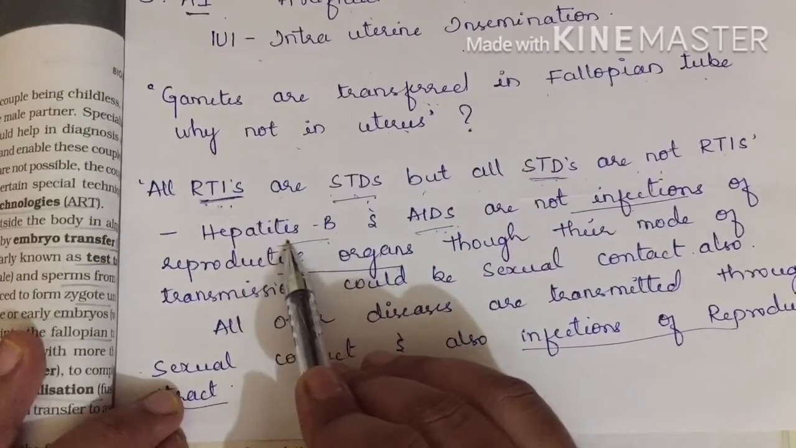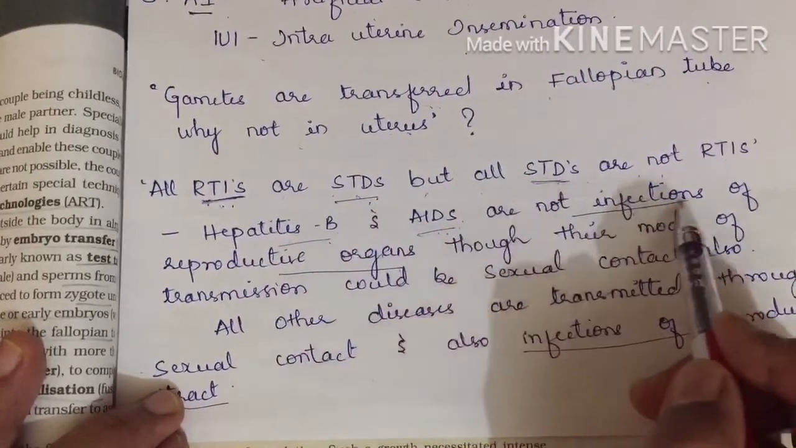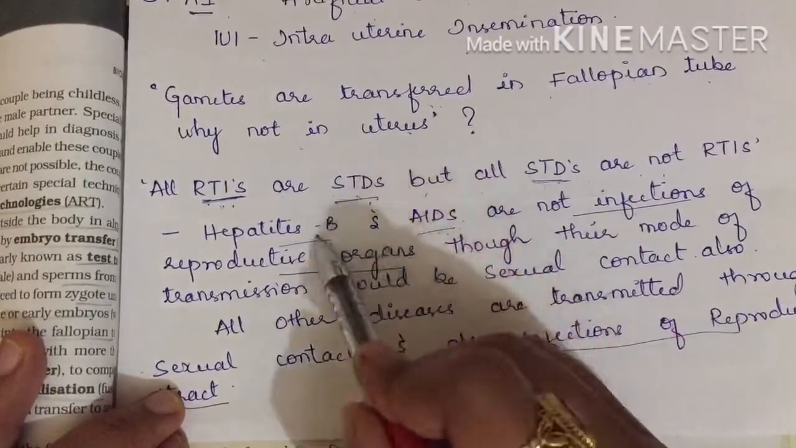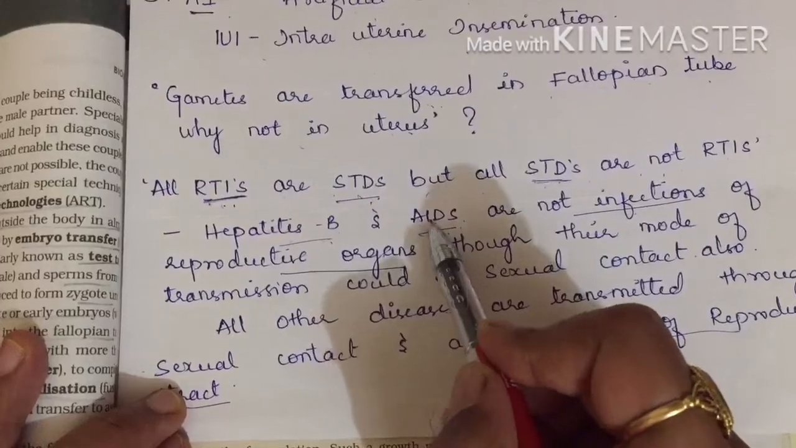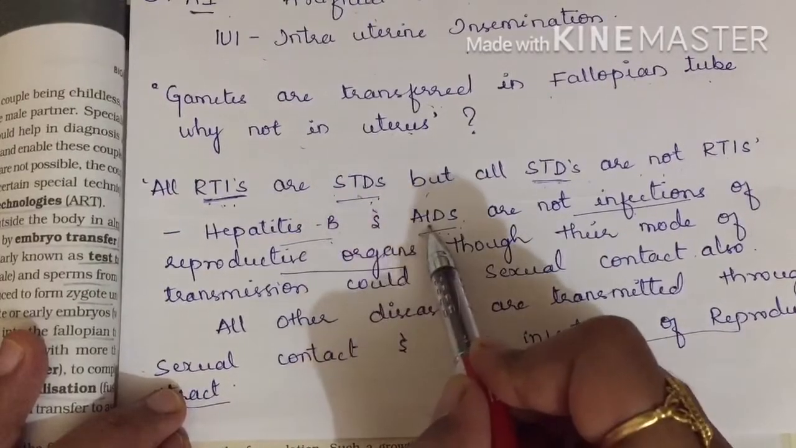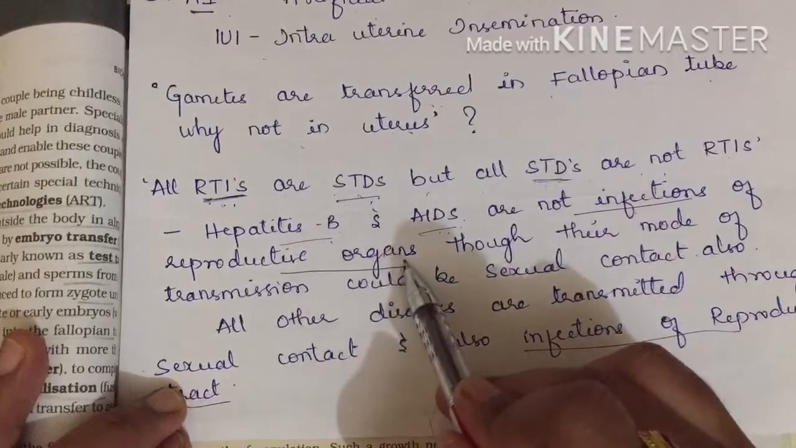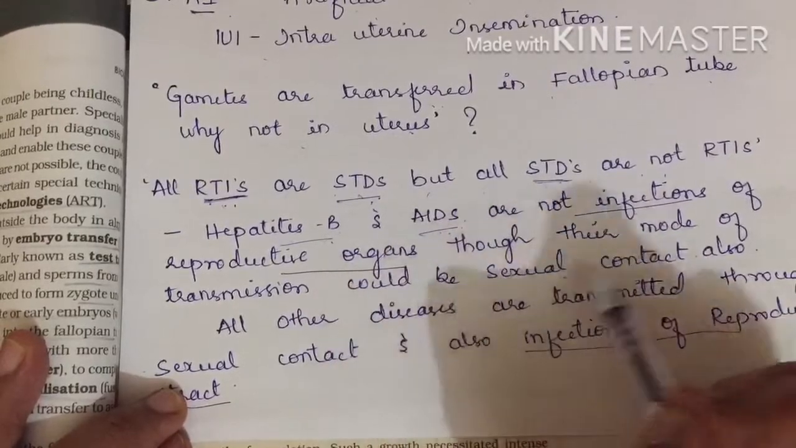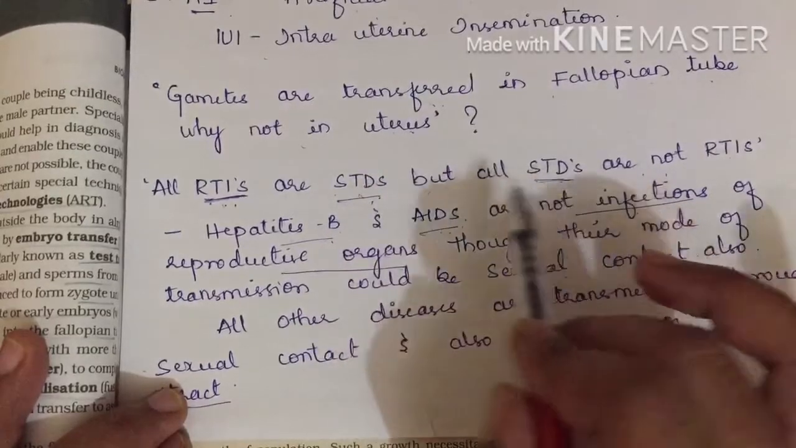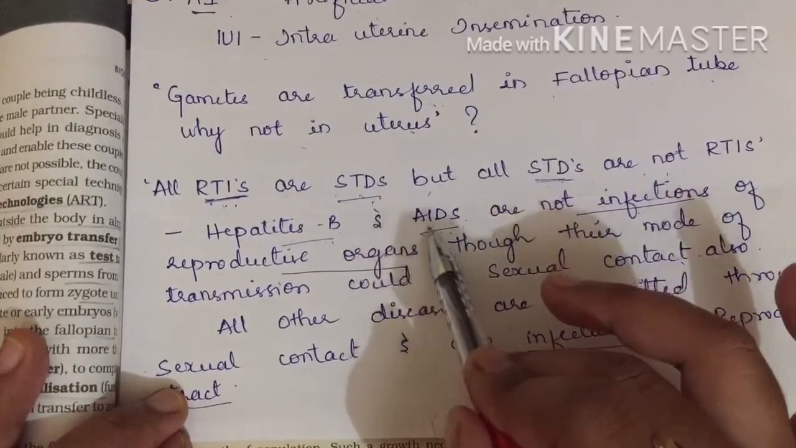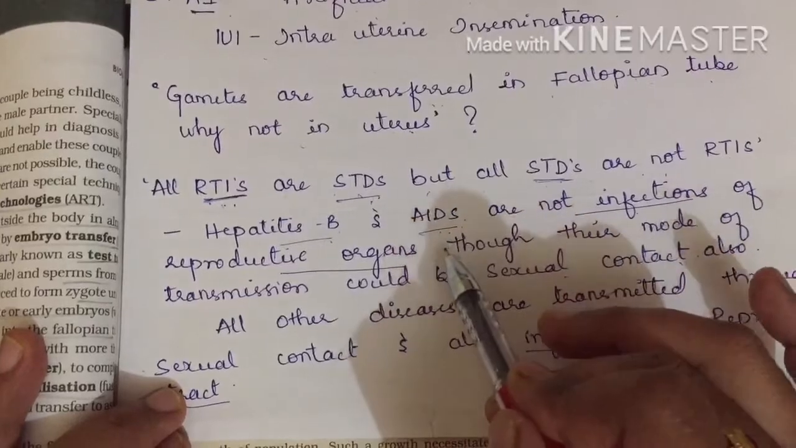Okay, hepatitis B and AIDS are not infections of reproductive organs, which means these two are not RTIs. Reproductive tract infections are there, but these two are not RTIs. They are not infections of reproductive organs, though their mode of transmission could be sexual contact. These two are not RTIs, but they come under STDs, because they are transferred through sexual contact.